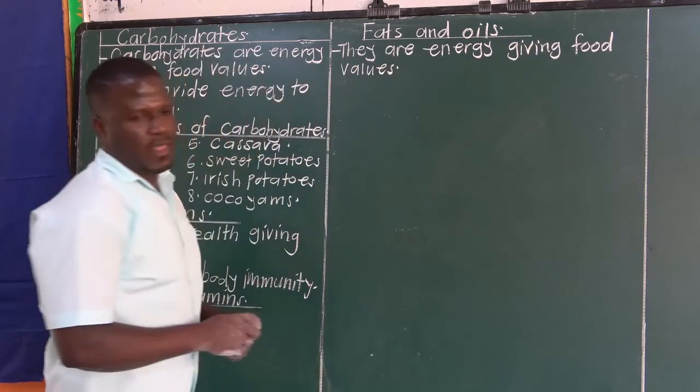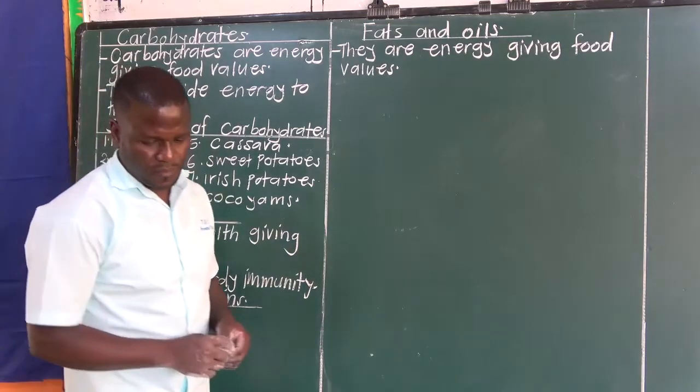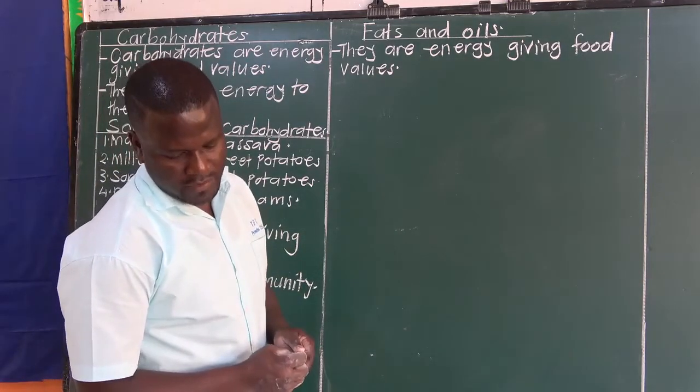Meaning that they provide energy to the body, just like carbohydrates.